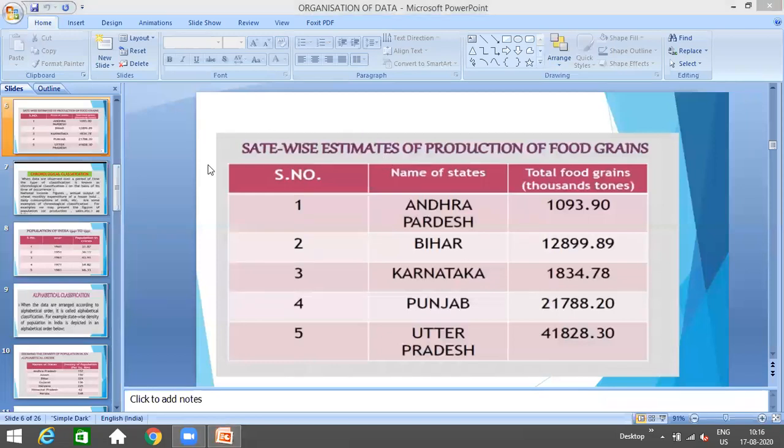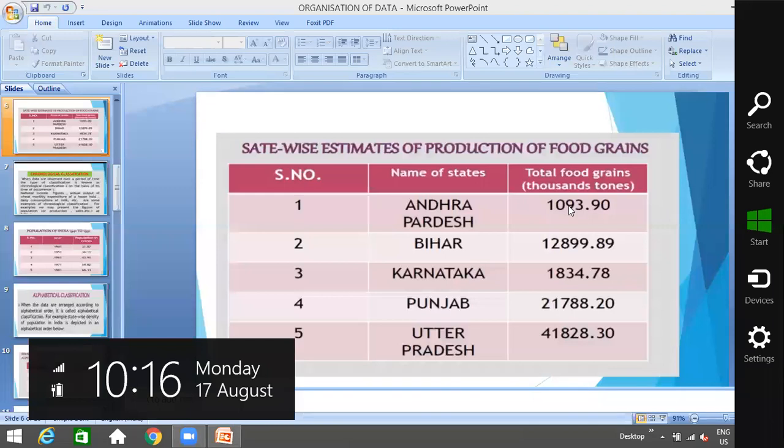That means that whenever the data is being arranged in an order of geographical area, that can be based on various areas or cities or states or zones or any region, that is known as geographical classification of data. I hope this is clear to all, that what is geographical classification of data.